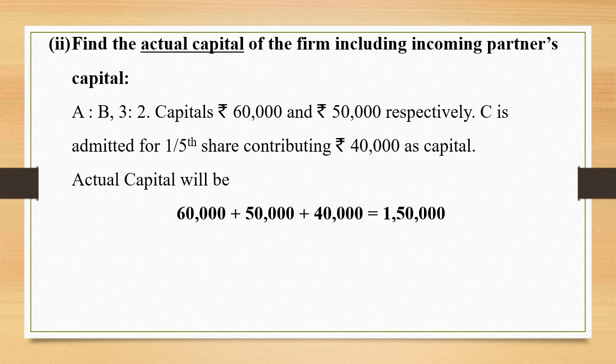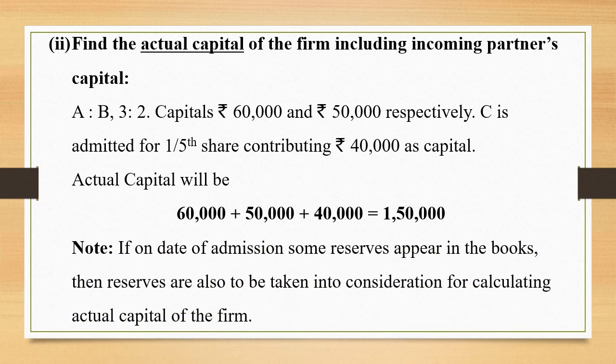So, my expected capital, step number 1, is Rs 2 lakh, and step number 2, the actual capital, is Rs 1,50,000. One should also take note that if on the date of admission some reserves appear in the books, then reserves are also to be taken into consideration for calculating the actual capital of the firm. That means, along with the capital, if any reserves are available on the date of admission, you have to take that reserve also into consideration and then calculate the actual capital.